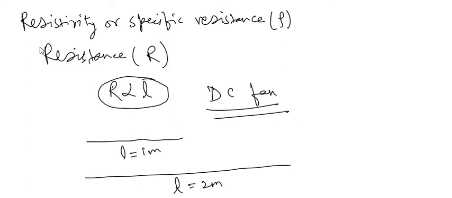That's why the speed is found reduced. In this situation, the wire gets a little hot.